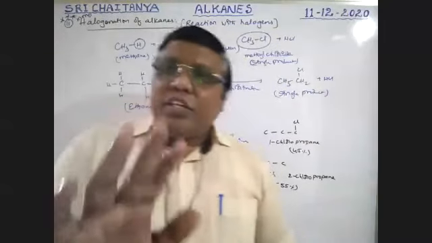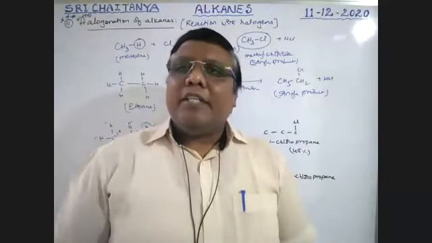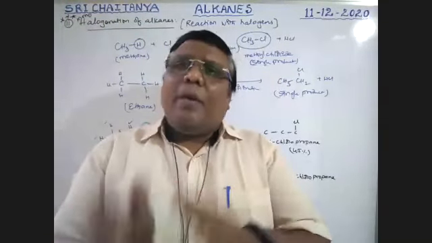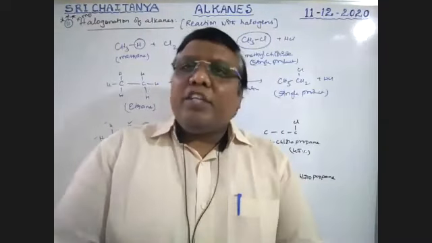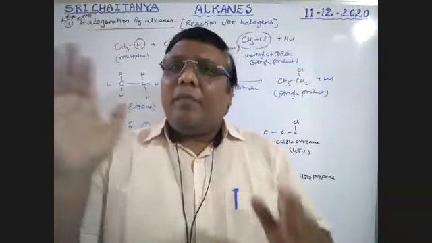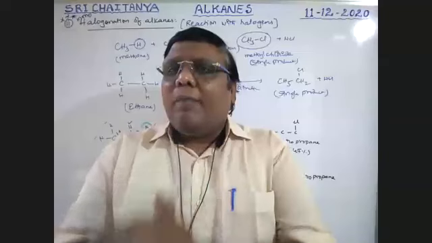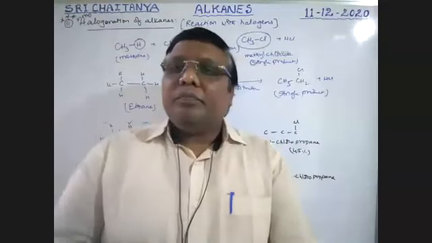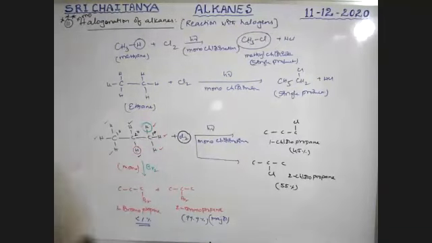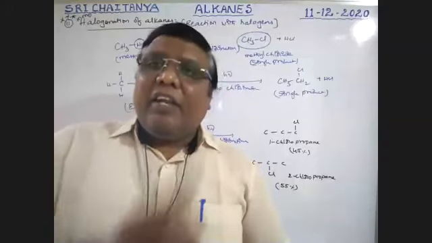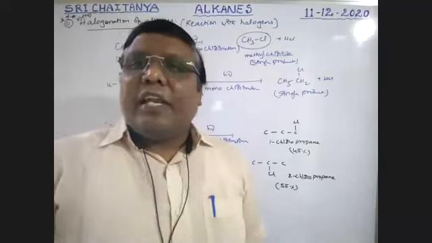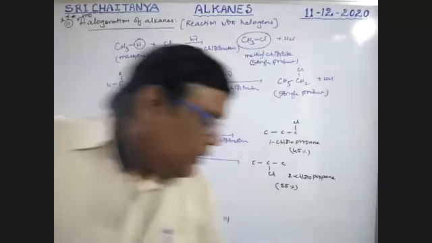When chlorination takes place, a mixture of products is formed with different percentages, with no major, no minor condition. But when bromination takes place, a mixture of products is formed, but one should be major, and the remaining all minor. That means specifically one compound is major. It is stereospecific, and bromination is stereoselective or stereospecific. Selectively at one place, the product is formed, or a reaction takes place. Stereospecific and stereoselective. Okay. See here.